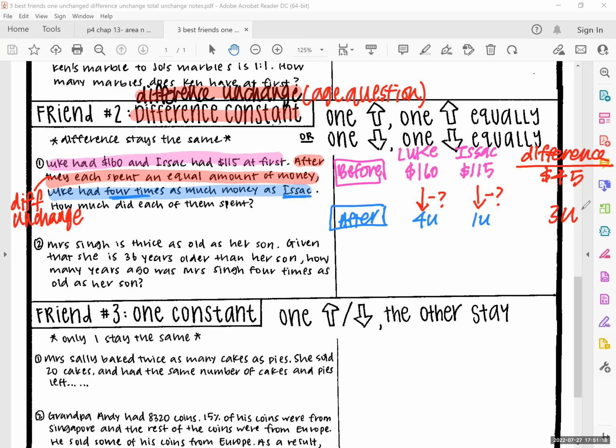Difference stays the same means the difference between both of you is always the same. So how do you form the link? We know this difference stays the same, 3 units equals 45. Because I know the difference stays the same, here is the same, and I can form the link. I can say that 3 units is actually $45, and I can continue solving from there.